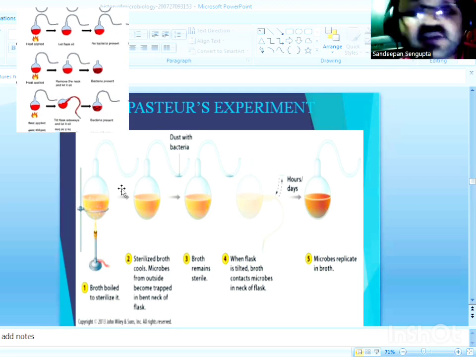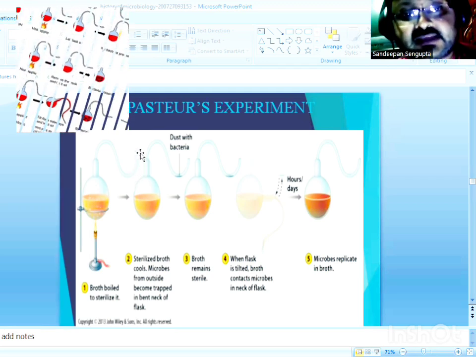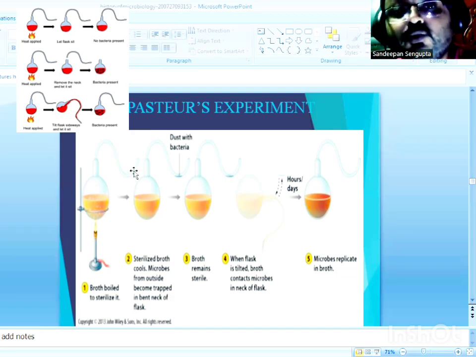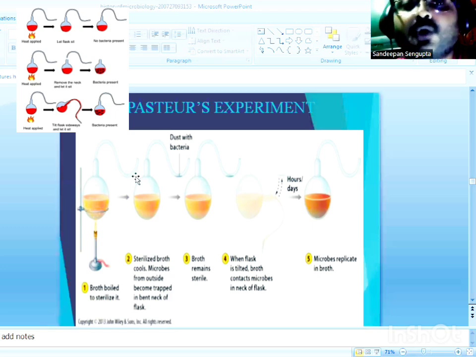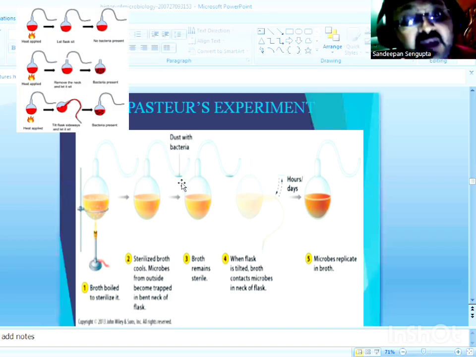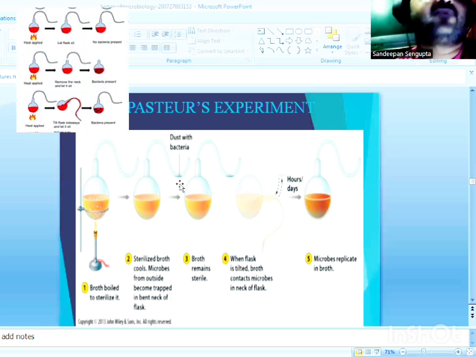One interesting observation we can see here is that the mouth of the U-shaped swan-necked flask was uncovered; Pasteur kept the mouth of his flask open. The mouth was accessible to microorganisms, but following incubation, there was no growth in the nutrient broth.